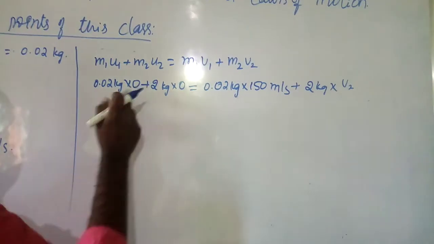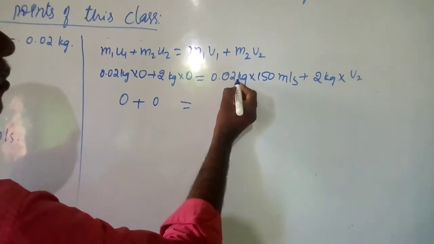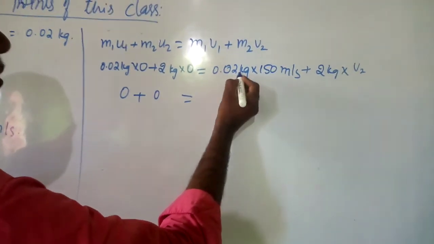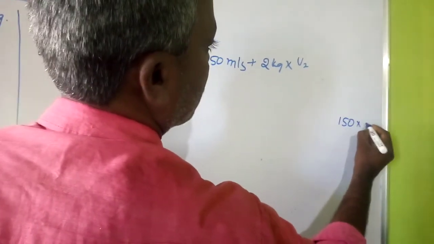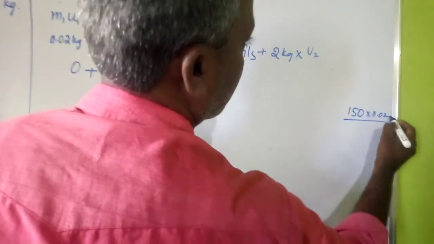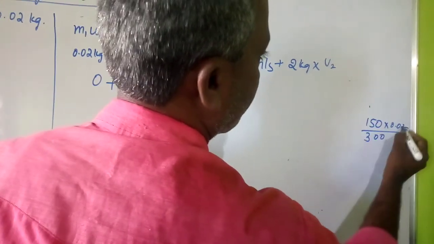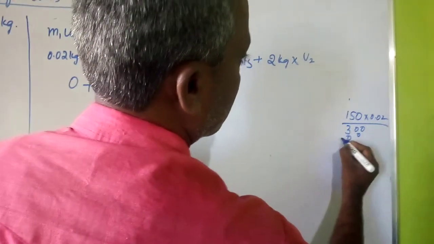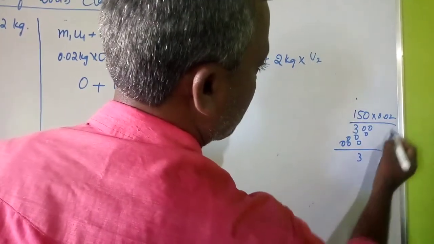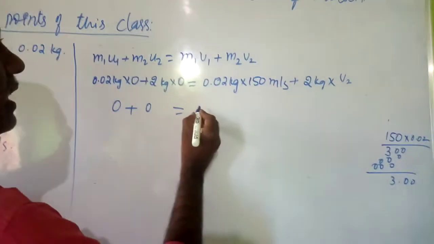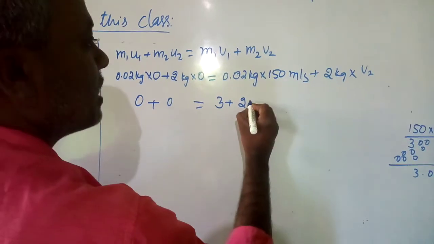Okay, here 0 into 0 is 0, plus 0 into 2 is 0. It becomes 0.02 kg into 150, so you can multiply 150 into 0.02, and after two decimal points we get 3. So this is 3 plus 2 into V2, that is 2V2.